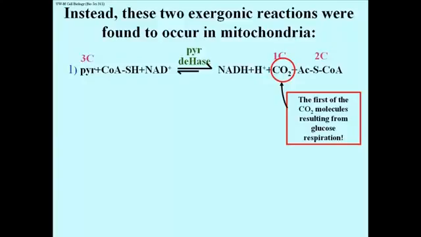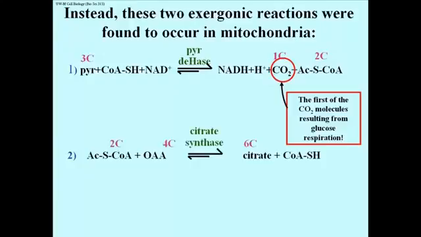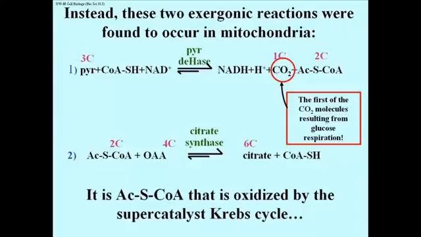The other reaction is a second one, taking one of the products of the first reaction, acetyl S-coenzyme A, and linking it with oxaloacetate, OAA, to make the first component of the citric acid cycle, namely citric acid. It is in fact acetyl S-coenzyme A then that is oxidized by the supercatalyst Krebs cycle. And the enzyme that does it is citrate synthase, shown here. So no mystery anymore. There is an enzyme that links the oxidation of an organic acid to the Krebs cycle, but the organic acid that's actually being oxidized is not pyruvate, but acetyl coenzyme A, or acetate.